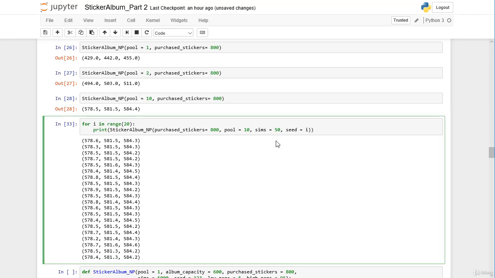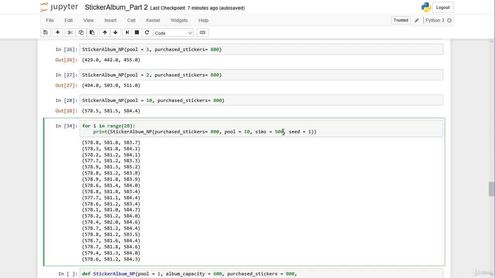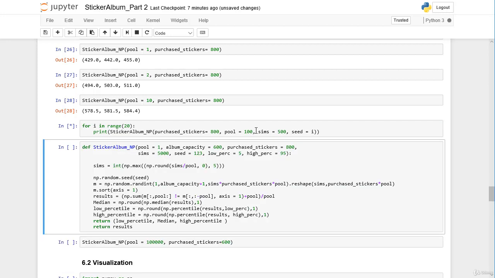So let's also check 50. Now the variation is getting bigger, so maybe 500 should be okay. So let's check also a pool of 100 people with 500 simulations.